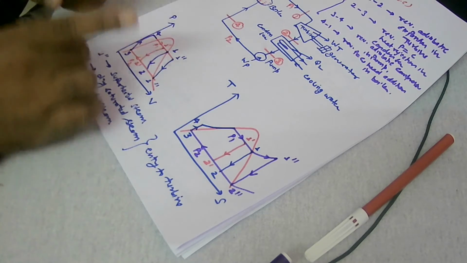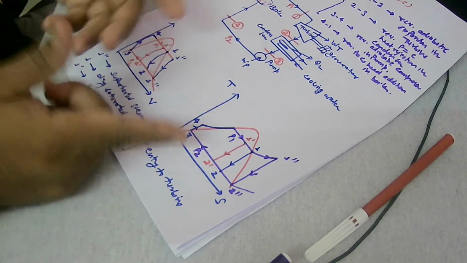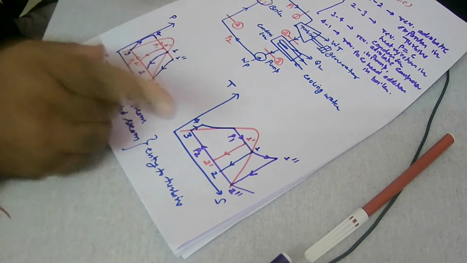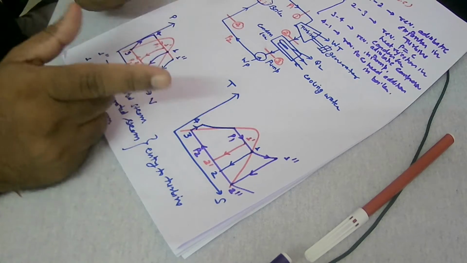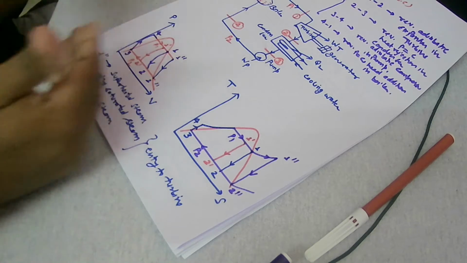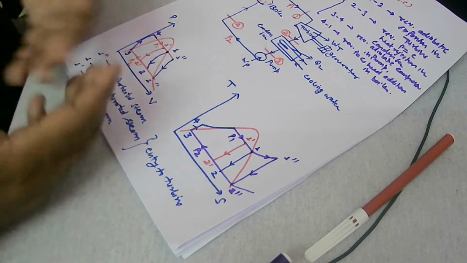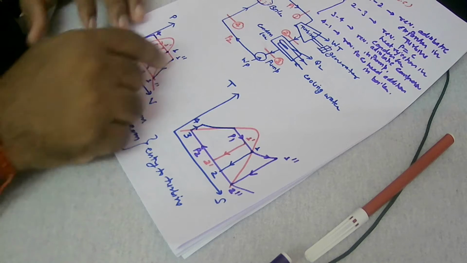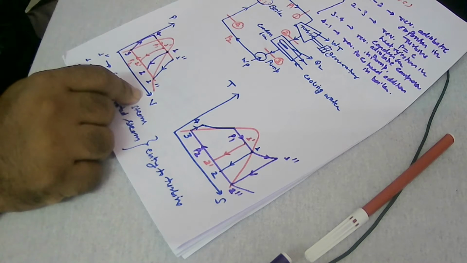So condition may be either dry saturated steam or superheated steam. Ideally it should be a superheated steam. If it is a superheated steam, then we will have a larger amount of mechanical work which can be extracted from the hot steam in the turbine, right. Clear? That's the one thing.